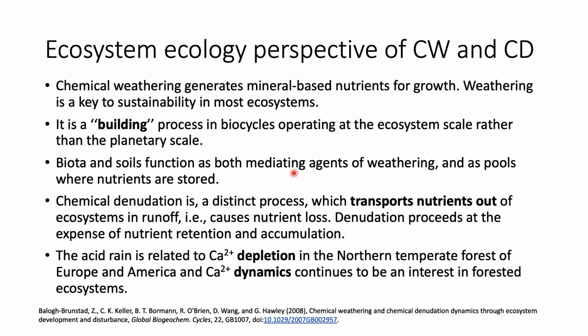Biota and soil function as both mediating agents of weathering and as pools where nutrients are stored. Chemical denudation is a distinct process which transports nutrients out of the ecosystem in the runoff. That is, it causes nutrient loss. So denudation proceeds at the expense of nutrient retention and accumulation. The acid rain is related to Ca2+ depletion, that is calcium ion depletion, in the northern temperate forests of Europe and America, and calcium dynamics continues to be an interest in forested ecosystems.